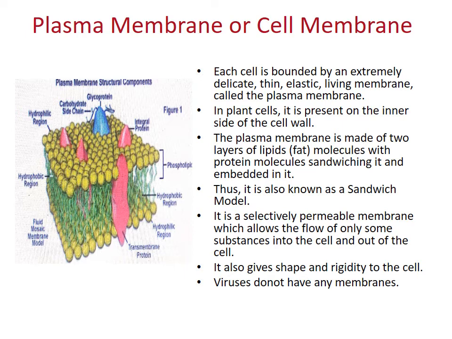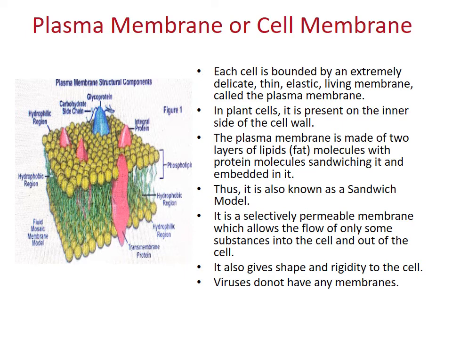Membrane means layer. It also gives shape and rigidity to the cell. That is, it gives a particular shape to the cell, and it won't allow it to collapse or change shape in higher organisms.